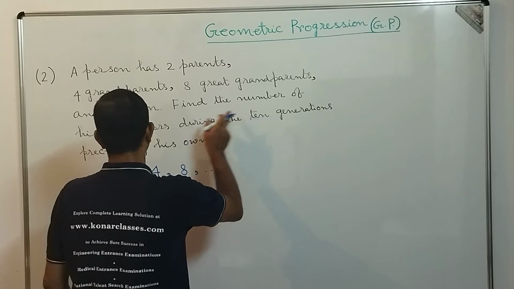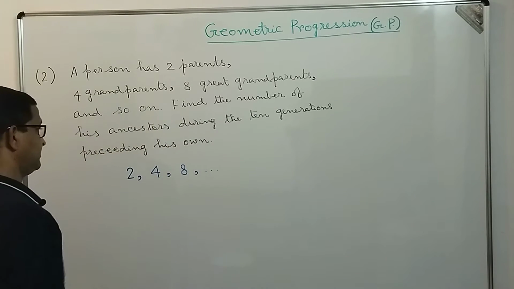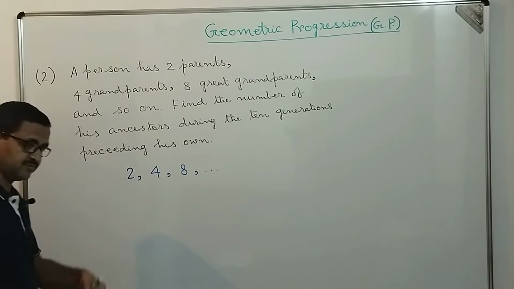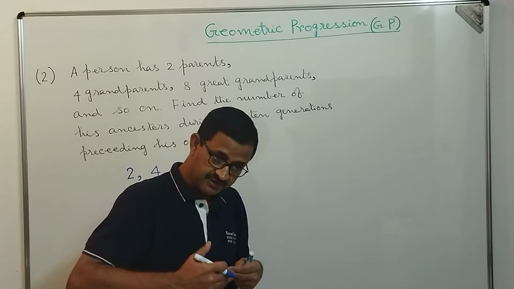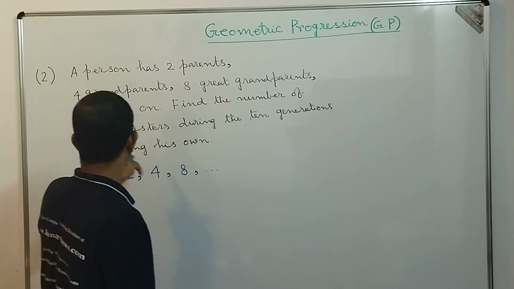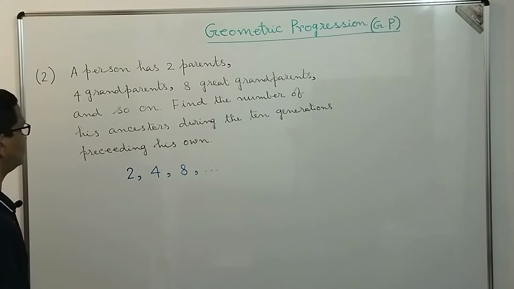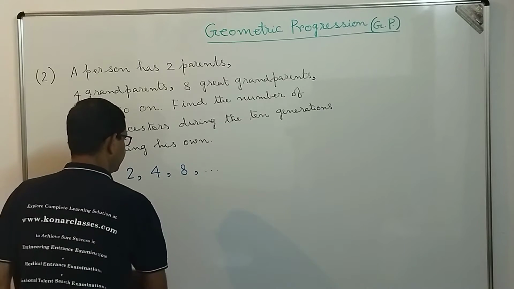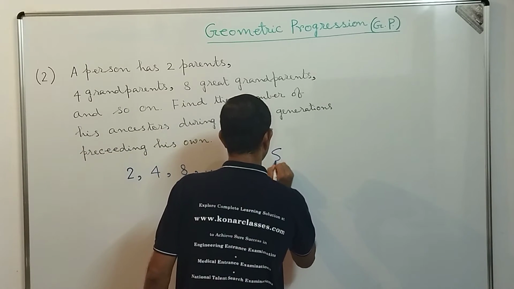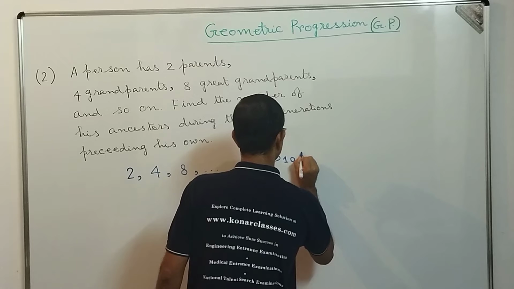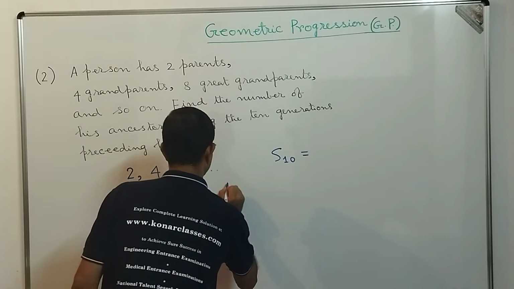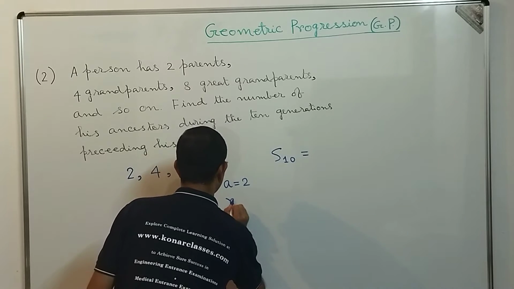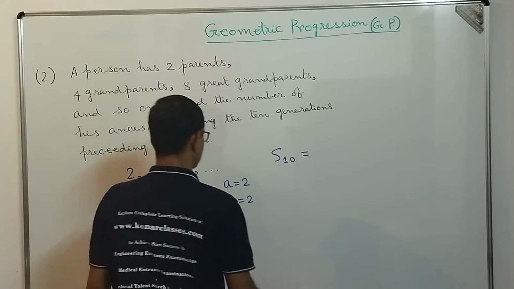We need to find the number of his ancestors during the 10 generations preceding his own. That means if I am the human being, what will be the number of ancestors during the 10 generations preceding myself? We need to find the sum of this geometric progression up to 10 terms, in which the first term is 2 and the common ratio is also equal to 2.